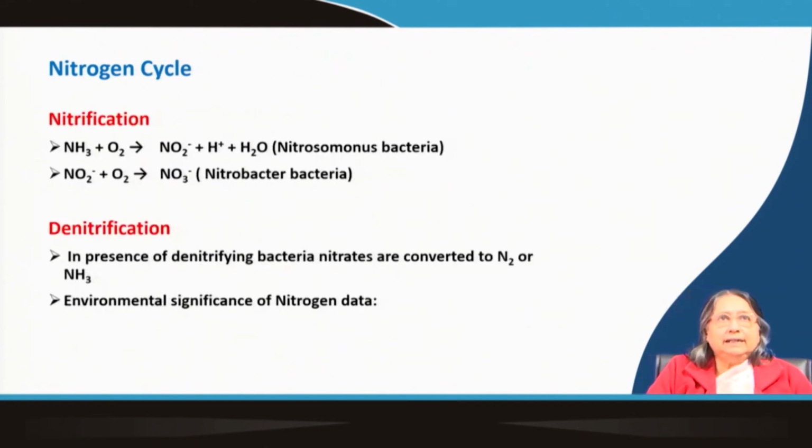Now, the nitrogen cycle: nitrification and denitrification. Nitrification is when ammonia, in the presence of oxygen, forms nitrite. This is done by a special group of bacteria, the Nitrosomonas bacteria. In the next step, the nitrites are oxidized again to form nitrates. This is done by the Nitrobacter group of bacteria. This process is called nitrification.